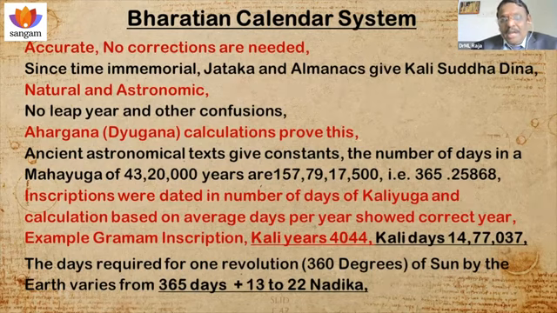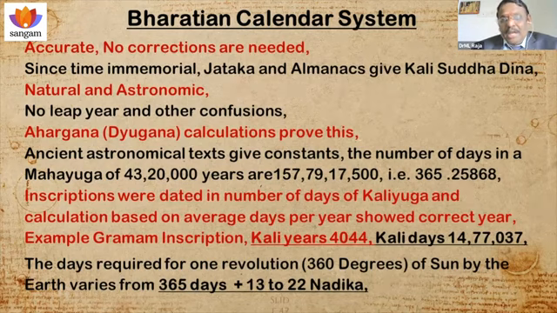In a Gramam inscription issued by Parantaka Chola Chakravarti, it mentions the Kali year and Kali day. The Kali year is 4044 and the Kali day is given. If you divide this Kali day by the average days per year, it will give 4044. So we calculate even at the accuracy of the number of days. So our Bharatian calendar system is unquestionable, accurate, well authenticated and scientific, and it can be repeated. It is proved correct for thousands of years.